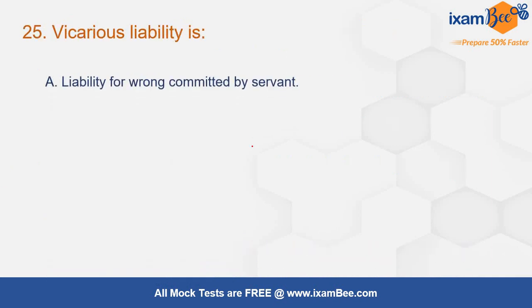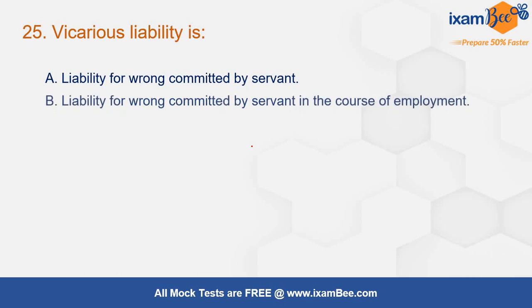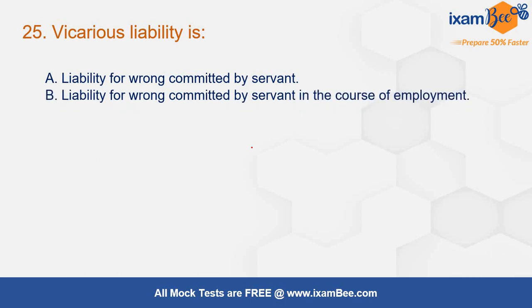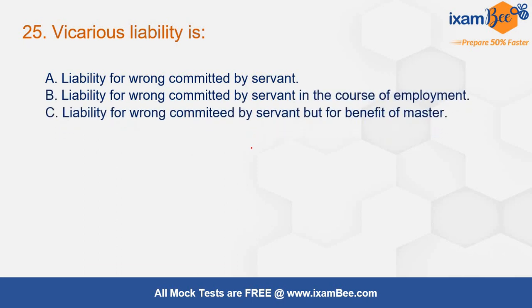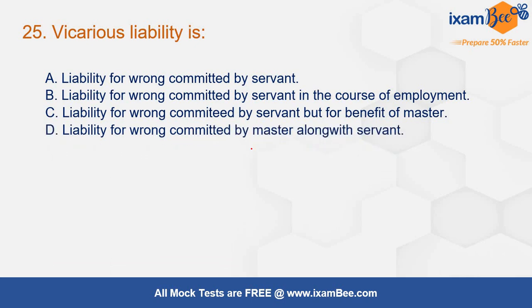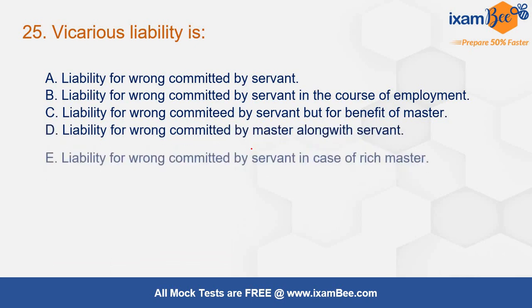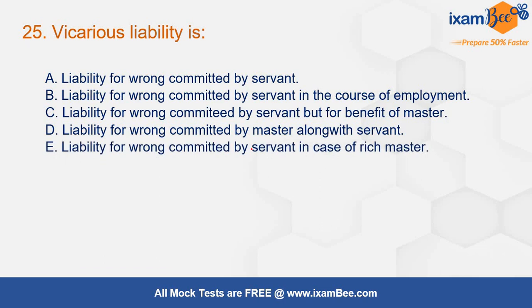Vicarious liability is liability for wrong committed by a servant, liability for wrong committed by a servant in the course of employment, liability for wrong committed by a servant for the benefit of a master, liability for wrong committed by master along with the servant, liability for wrong committed by servant in case of a rich master only. Again simple logic apply करना है. सिंपल डेफिनेशन है, ज़्यादा कॉम्प्लिकेटेड नहीं है, कॉम्प्लिकेटेड करना भी नहीं है उसे ऑप्शंस को देख के.